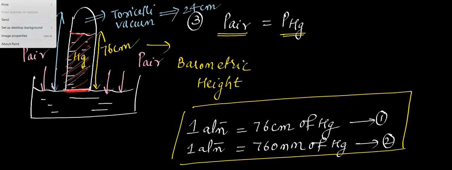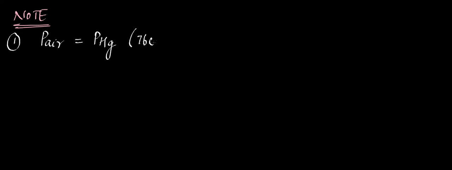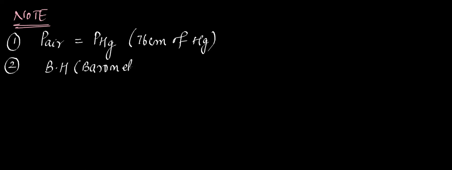There were certain things that we need to discuss. Note points. So when you take this pressure of the air, it will be equal to the pressure of the mercury when you take 76 centimeters of height of mercury, right, Gautam? Yes, ma'am. Okay. Suppose you have measured the barometric height. BH means barometric height. Okay. Yes, ma'am.